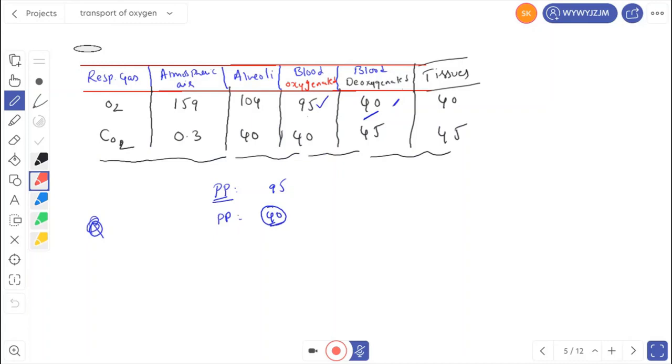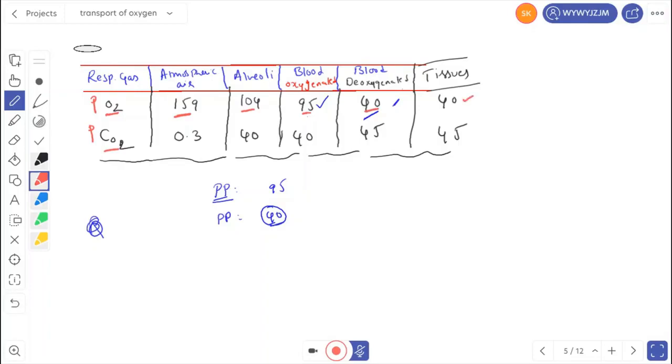Now let us see the respiratory gases and their partial pressures at different locations. Just now we calculated the partial pressure of oxygen. This is the PO2, this is the PCO2. Partial pressure of oxygen in atmospheric air is 159 mmHg. In the alveoli of the lungs, it is 104. In oxygenated blood it is 95 mmHg, in deoxygenated blood it is 40 mmHg, and in tissues it is 40 mmHg.